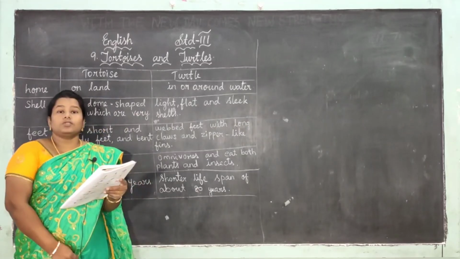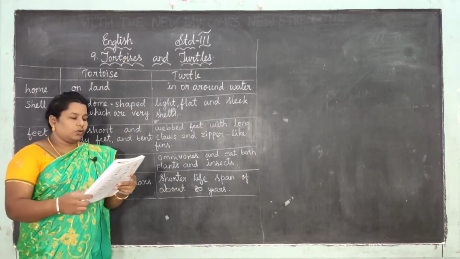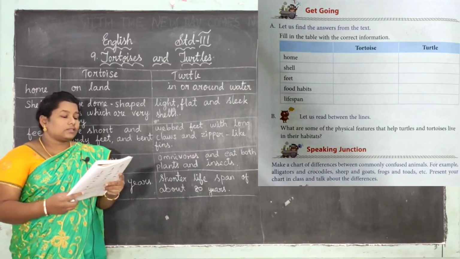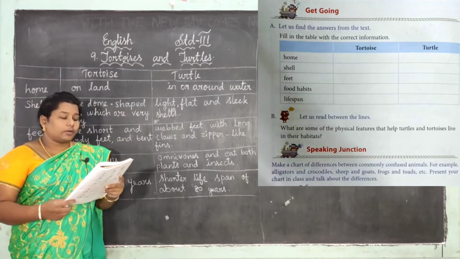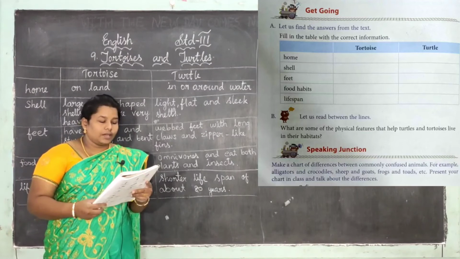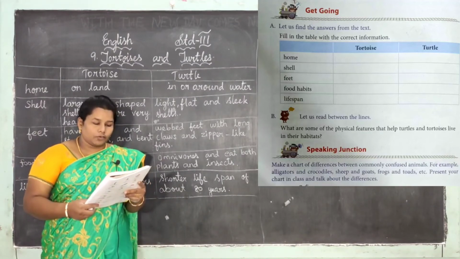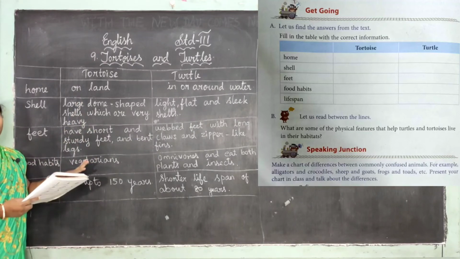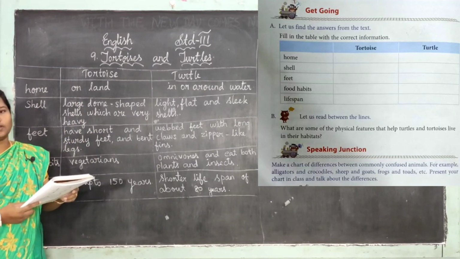And now take your book, page number 82. Let us get going. Okay, let us find the answers from the text. See here, fill in the table with the correct information. With the information we want to fill the table. This is that tabular column, right?